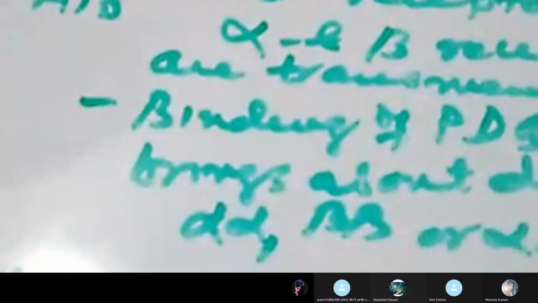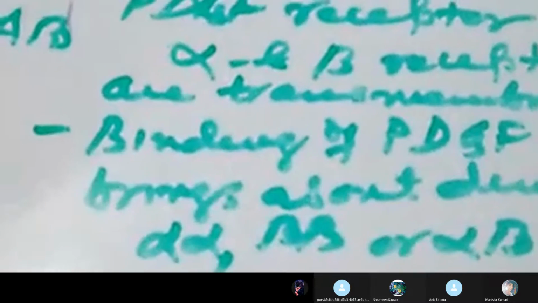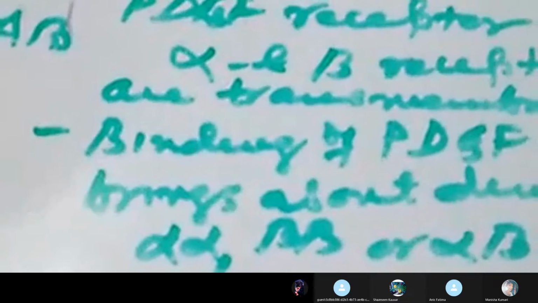As far as its role is concerned, I have already discussed that this growth factor acts as a mitogen for the connective tissue cell. It acts as an autocrine and paracrine growth factor for malignant cells. It acts as a chemoattractant for the fibroblasts, smooth muscle cells, and neutrophils. So this is the growth factor we have studied today.